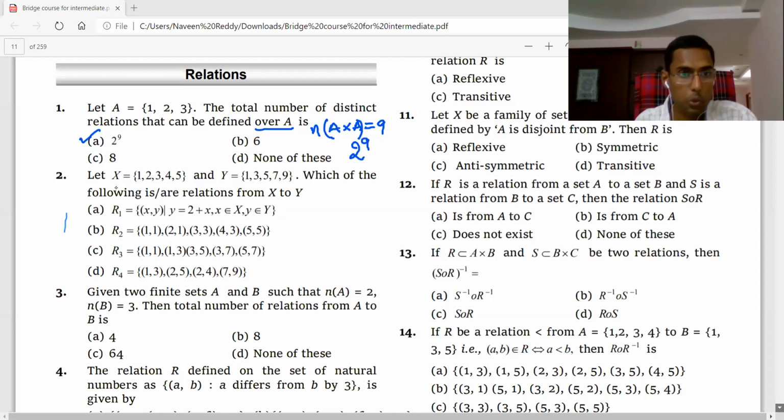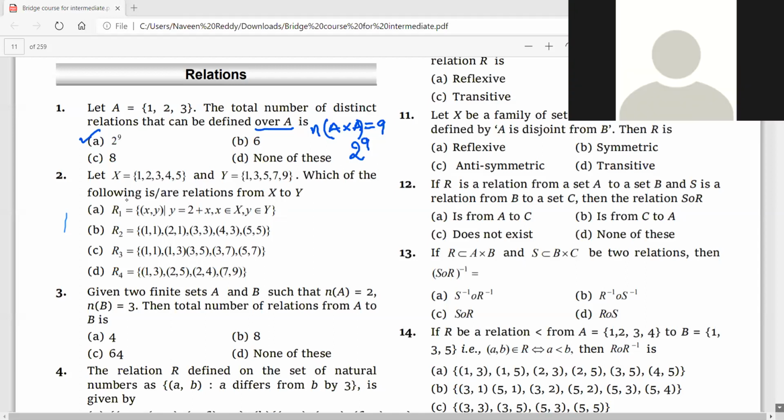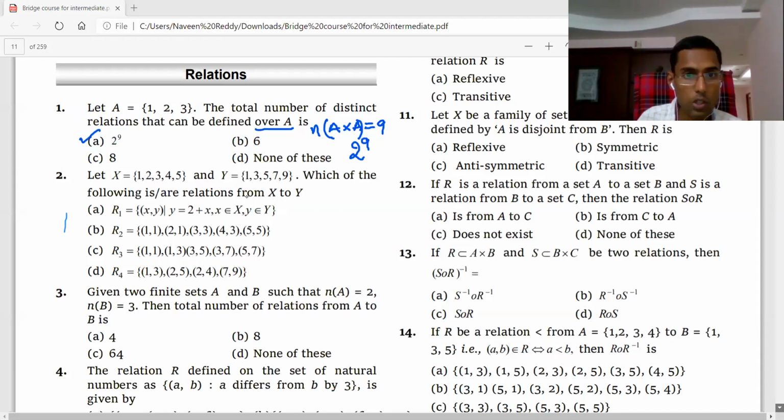Okay. So the next one, X is this, Y is this. Which of the following is or are relations from X to Y? So which all become relations? You have to check, right?